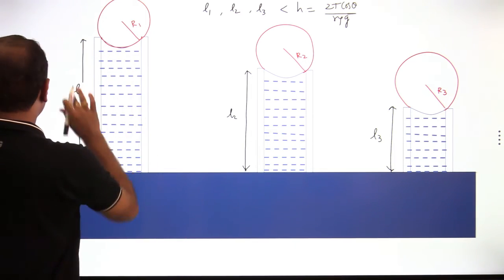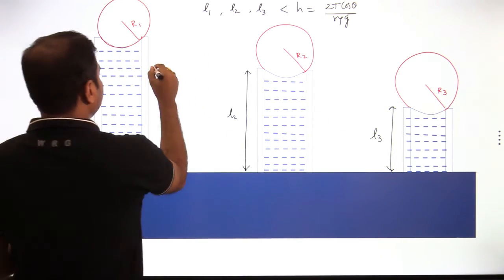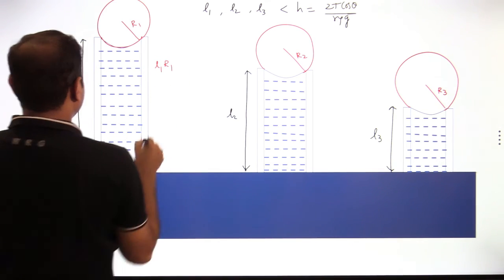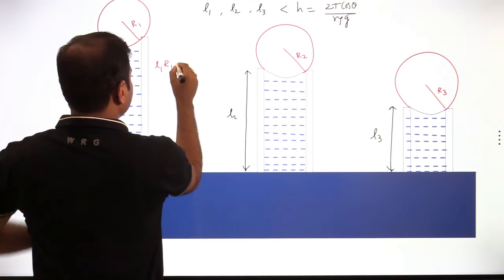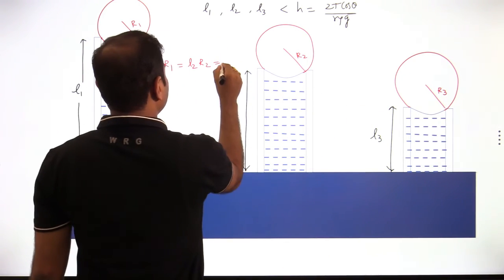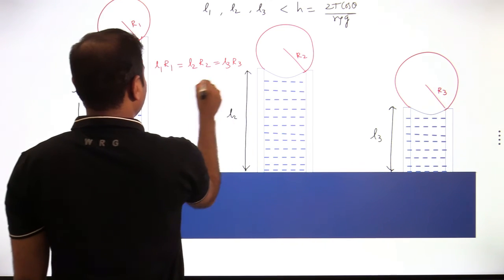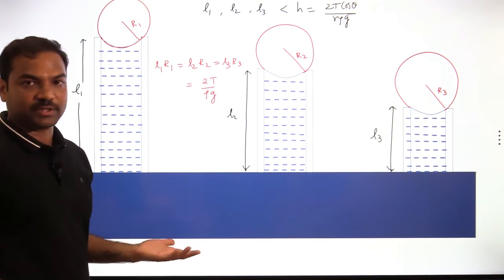They are decreasing. So in all three scenarios I can write that L1 R1 is equal to 2T by rho g, which is equal to L2 R2, which is equal to L3 R3, all equal to 2T by rho g according to the principle we got.